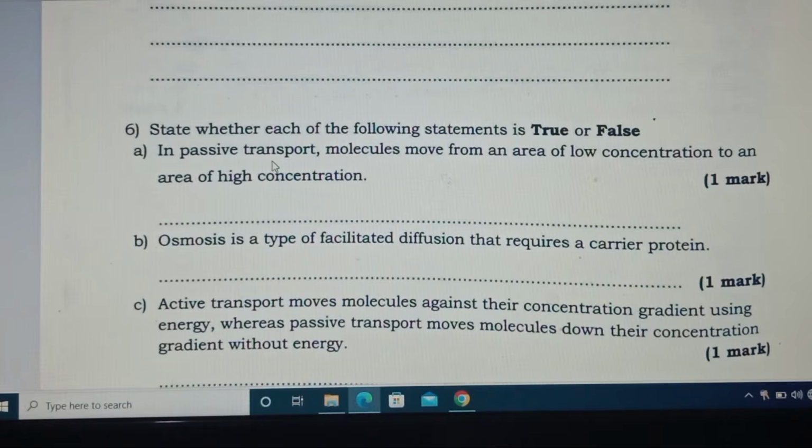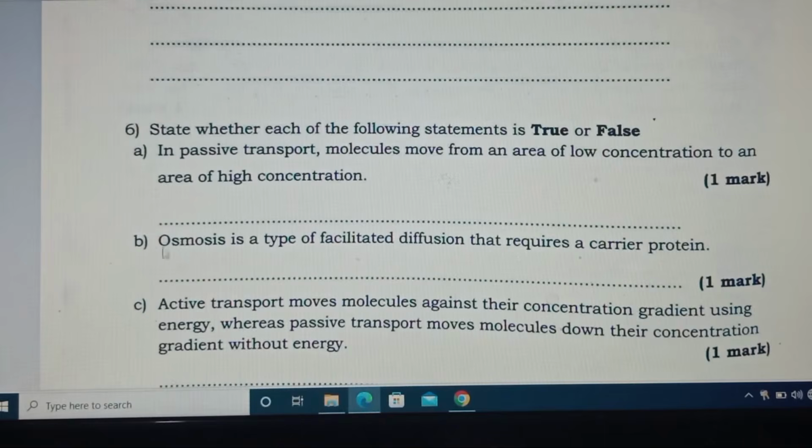When you say osmosis, it is the movement of water from the region of high concentration to the region of low concentration. And even diffusion is the movement of particles from the region of high concentration to the region of low concentration. So here we have from low. When you say from low, it is what you call active transport. Means for A it is false.